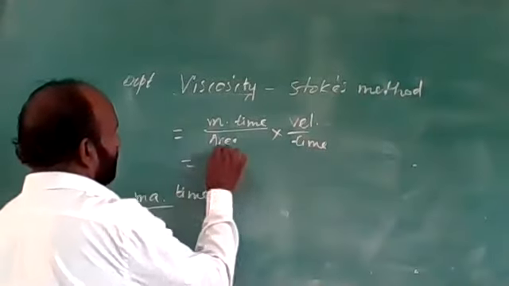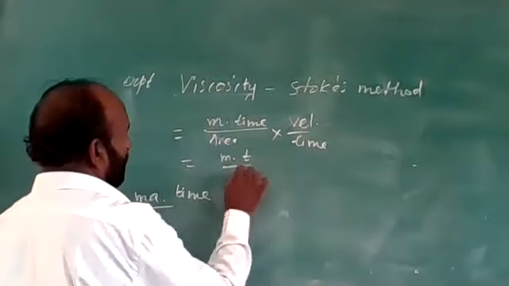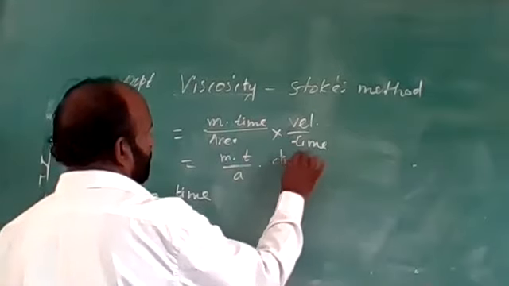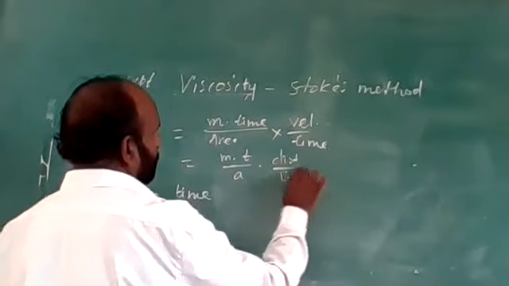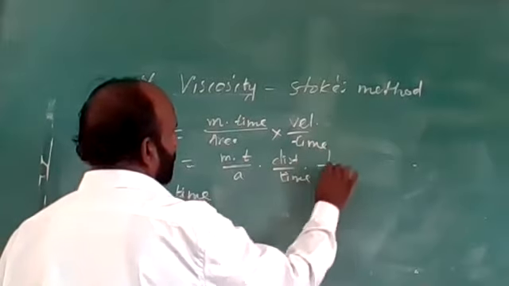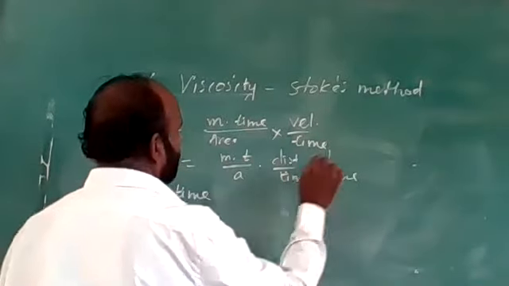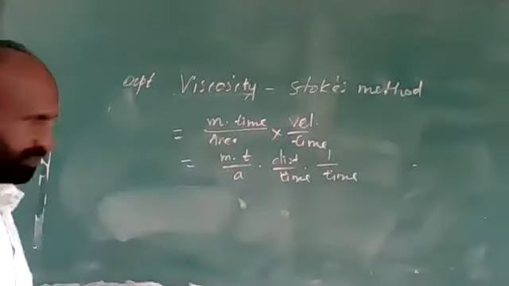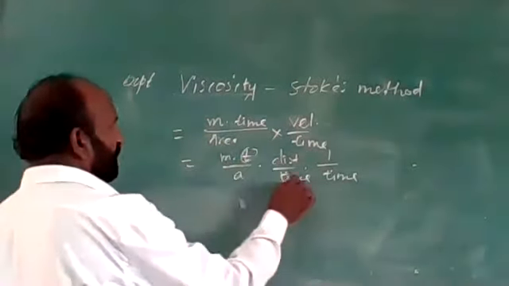Again, it can be written as mass time upon area into velocity, which is distance upon time, into 1 upon time. Now, in this equation, we can cancel this time with this time.